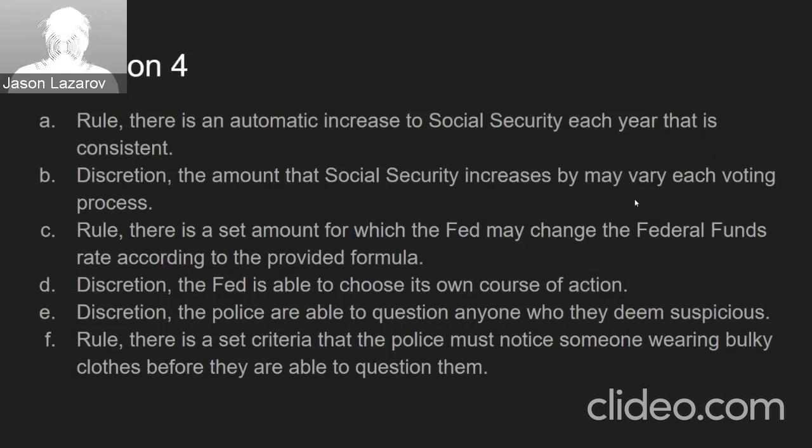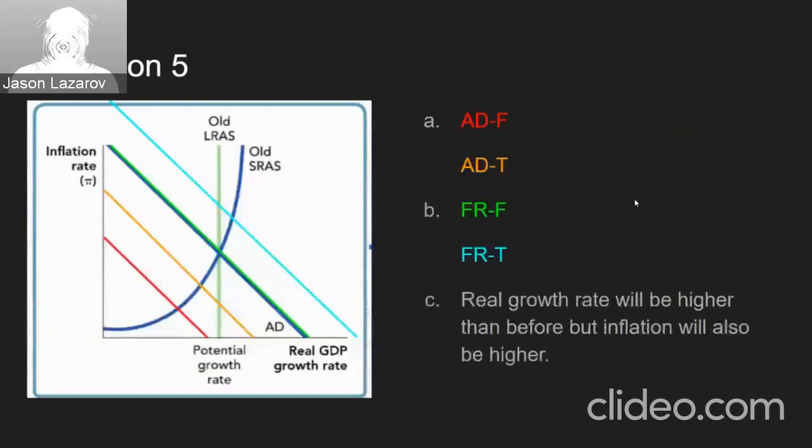E is likewise a discretion, since the police are able to question anyone who they deem to be suspicious. And finally, F is a rule, since there's a set criteria by which the police are able to question people instead of just determining who they deem to be suspicious. It has to be people wearing bulky clothes that may conceal a weapon.